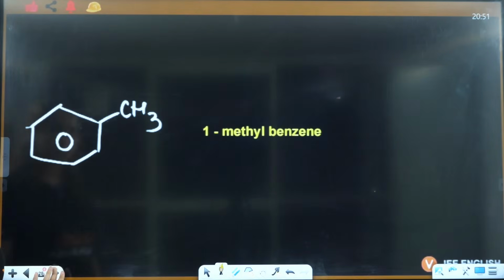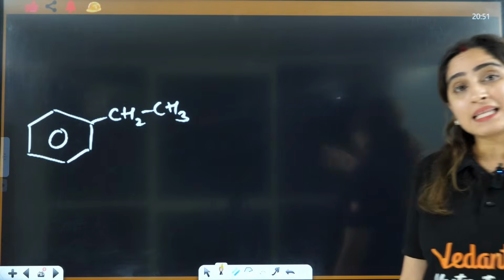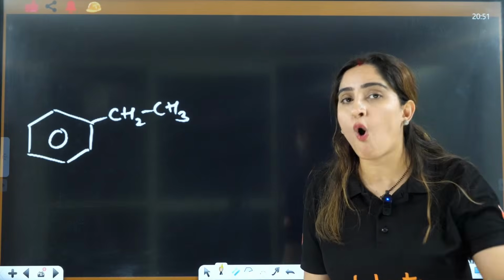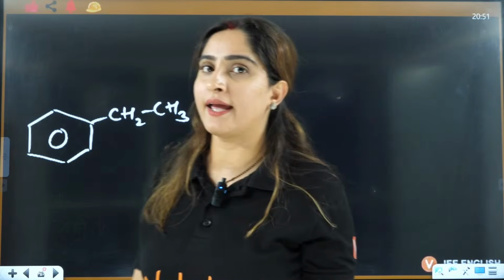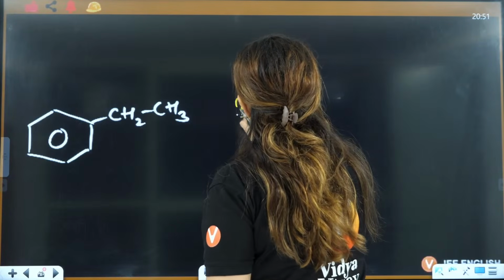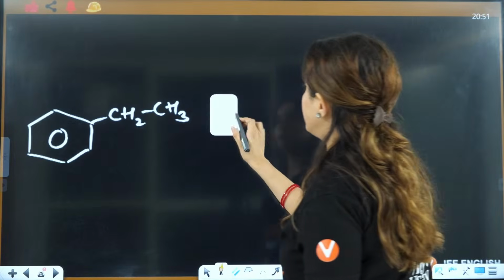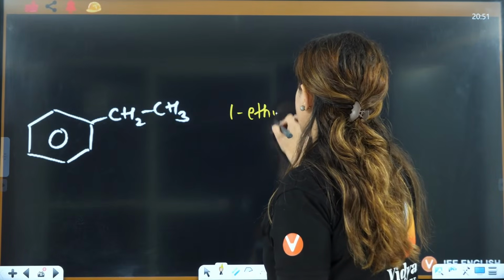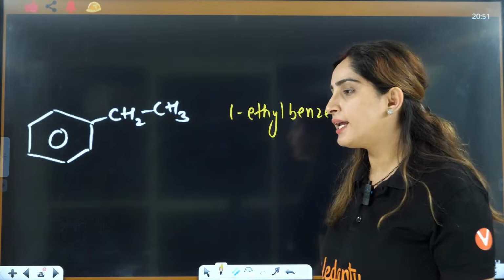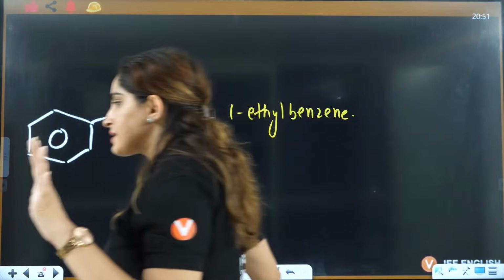So let's talk about the next one. Now tell me which one you will choose, methyl or ethyl. If they are the substituent on benzene, don't even think and just take benzene as the main. So it will be benzene, and on position one you have ethyl. So 1-ethyl benzene. Clear? Right? Yes, everybody?